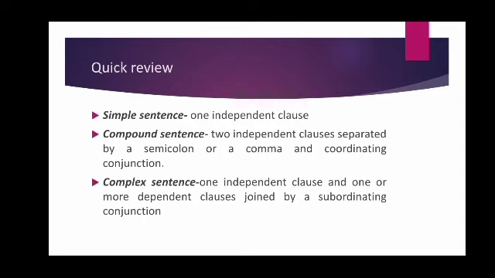A compound sentence will have two independent clauses separated by a semicolon or a comma, and it will have a coordinating conjunction. A complex sentence will have one independent clause and one or more dependent clauses joined by a subordinating conjunction.